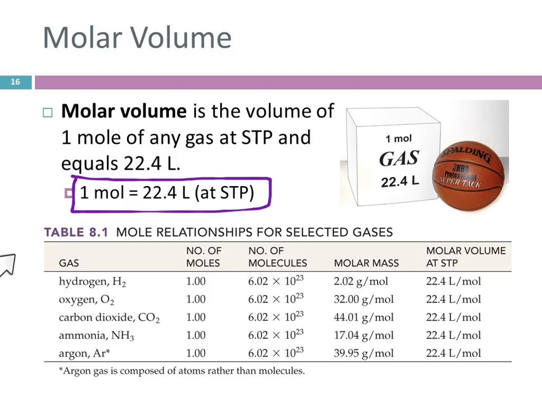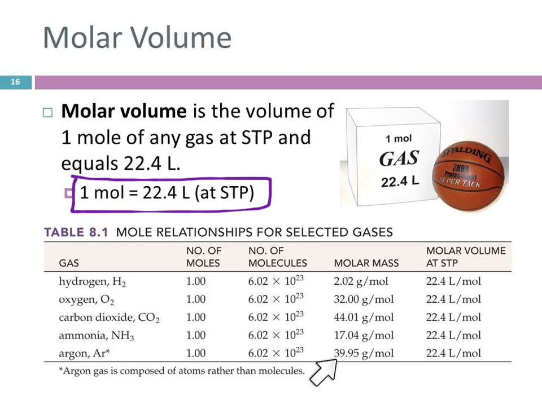So this table from your book is sort of illustrating the relationships here. Here we're comparing several different gases: hydrogen, oxygen, carbon dioxide, ammonia, and argon. Argon is an element, and its gas contains atoms instead of molecules. We're looking at 1 mole of each of these. They have the same number of molecules, or for argon, it's atoms. Avogadro's number of particles. Because they have the same number of particles, they have the same molar volume. 1 mole will be 22.4 liters for all of them.